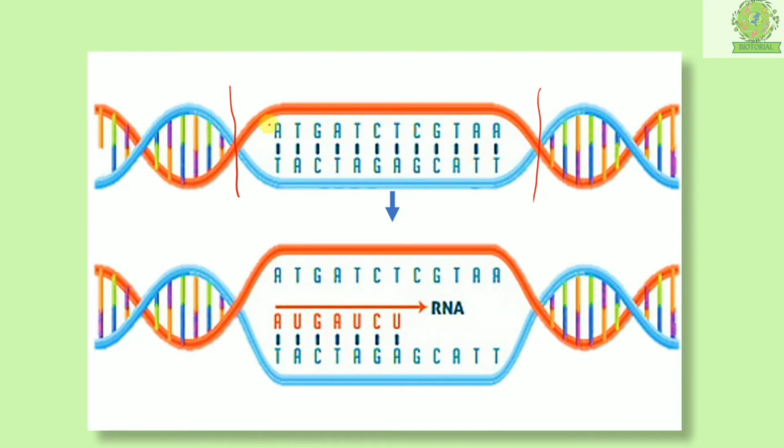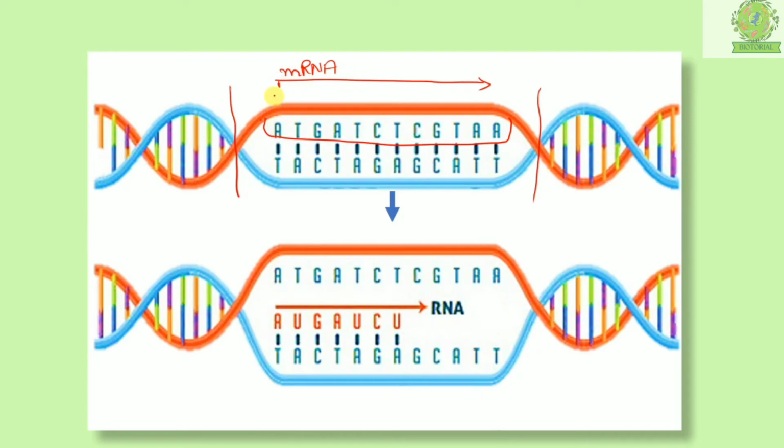Okay, so suppose this particular section on the red strand is having certain information about synthesis of a certain protein. Now I want to produce a protein with this particular information. Now what will happen is that normally an mRNA strand comes into the picture. Okay, so this is mRNA. Now this strand came into the picture, it will form the complementary base pairs.